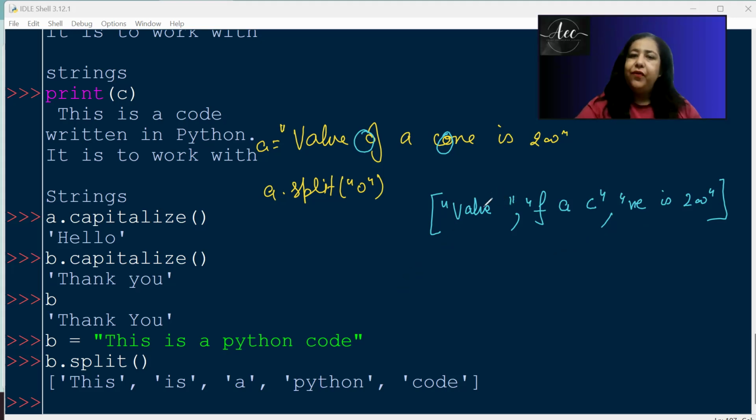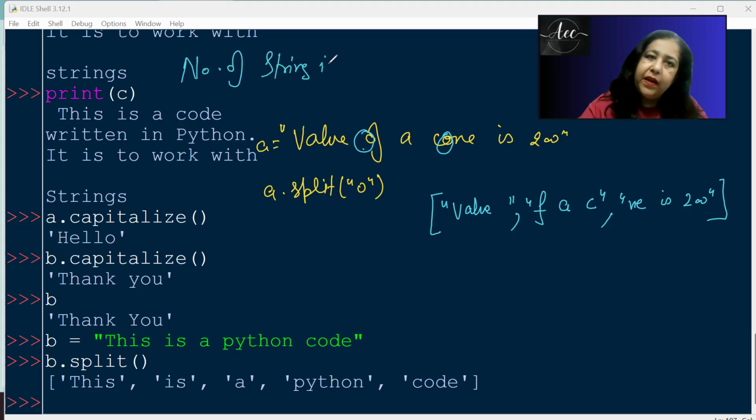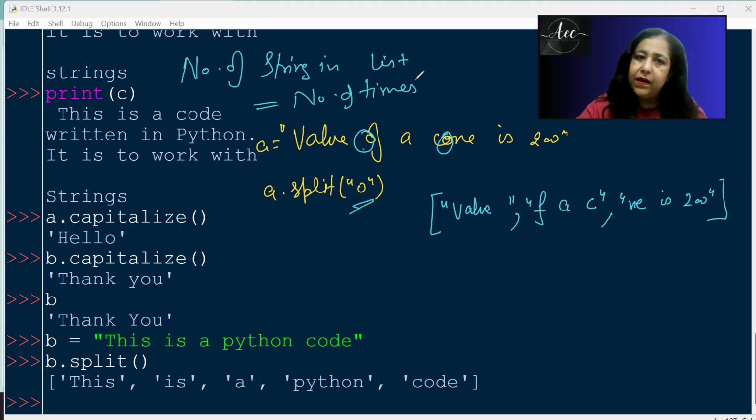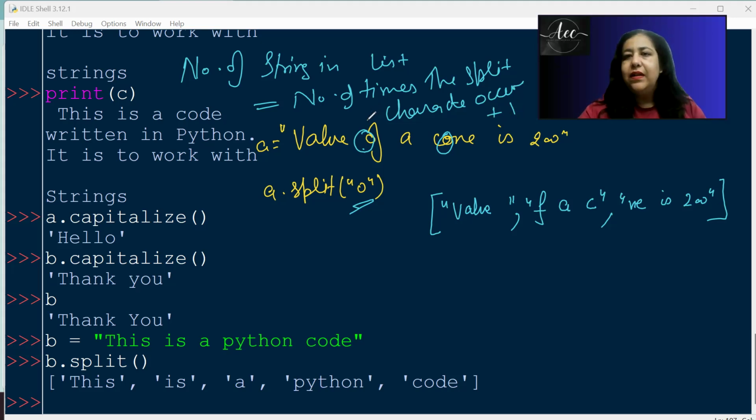Whatever I have before O is the first string, whatever is between that O and the next O is the second string, and whatever is after the last O is the last string. The split character could appear multiple times, and we will have that many strings. So the number of strings in the list is equal to the number of times the split character occurs plus 1.